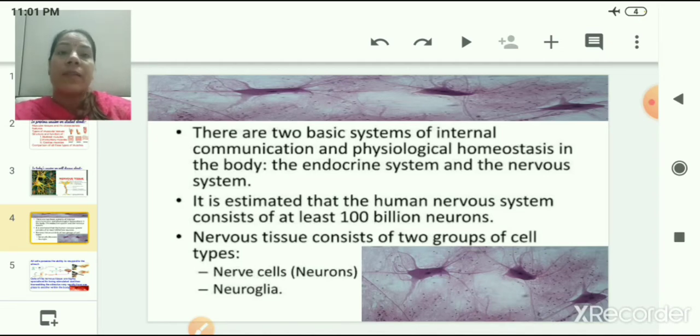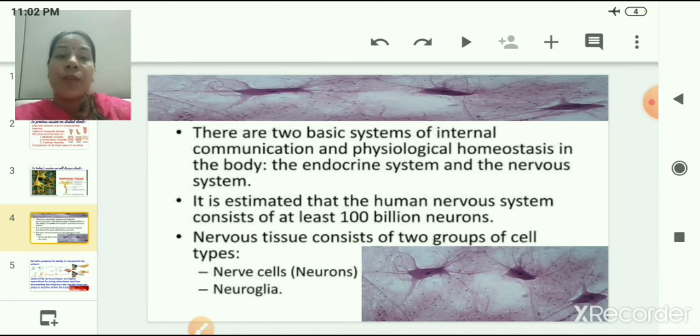This homeostasis and the communication and coordination within the body is under the control of two main units. We are going to study about this control and coordination in detail in your 10th standard. So these two units are the endocrine system, in which various types of glands are involved, and the nervous system. So in today's session we are going to study about the nervous system. It is estimated that the human nervous system consists of at least 100 billion neurons. And nervous tissue is composed of two groups of cells, nerve cells which are known as neurons, and neuroglia.